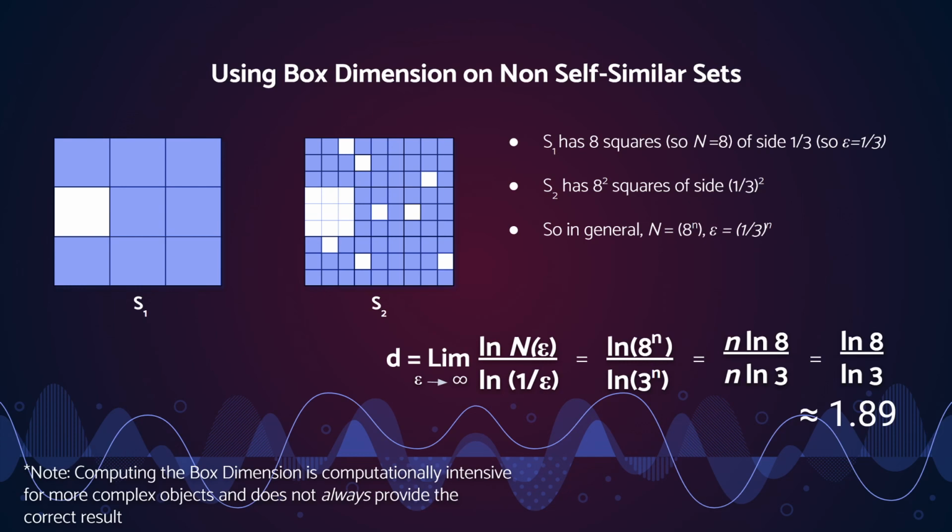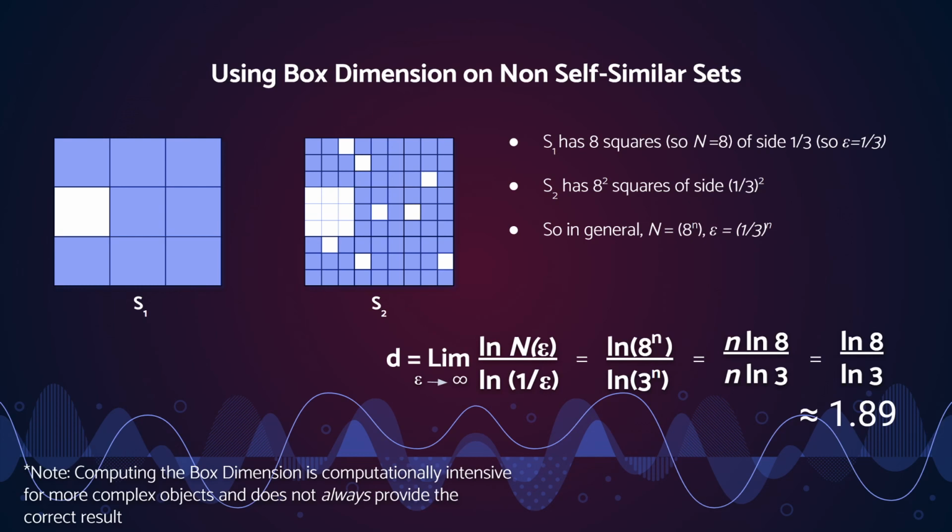And as this is split into 9 squares, each of those 8 squares has side 1/3 of the original square. If we move to S sub 2, that has 8 squared squares, or 64, and these squares are all going to be of side 1/3 squared, which is 1/9. That is clear, because if we just look at the bottom row, there are 9 squares, so each one of those squares has relative length 1/9 of the original.